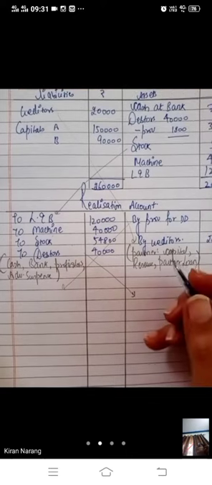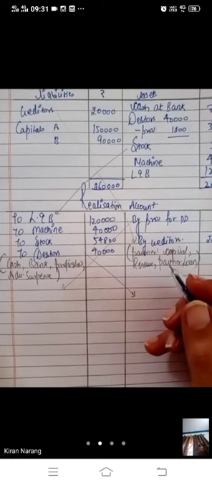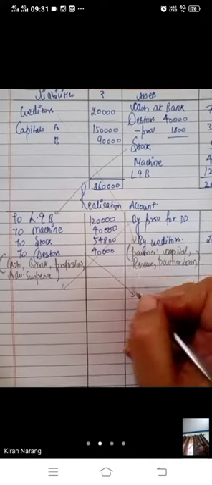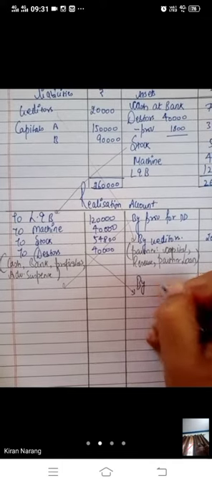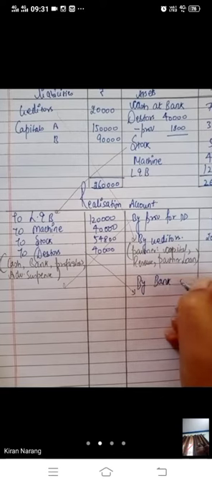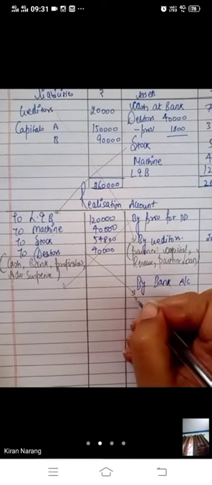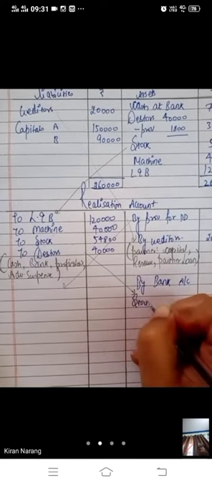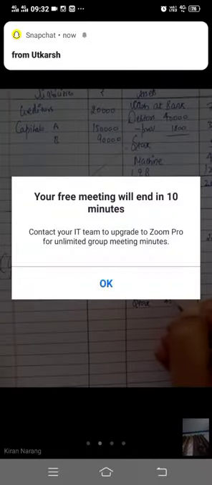So in the question it is given that partners decided to dissolve the firm on the above date. Assets realized as follows. Now assets are sold off, we will write by bank account. We are selling all the assets and they have sold stock for 45,000.